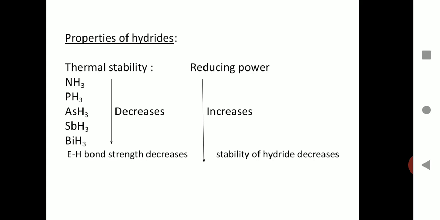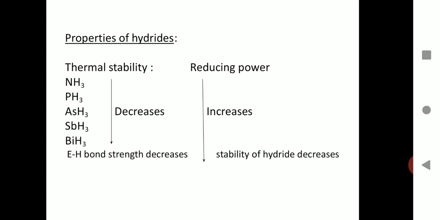The very first property that we can discuss here is their thermal stability, that is, how stable they are towards thermal decomposition. The stability of a compound depends upon the bond strength present between the various atoms bonded to each other. So in a hydride, the bonds are between the element and the hydrogen atoms. The strength of this bond decides the stability of these compounds, and the strength of this bond depends upon the size of the element.